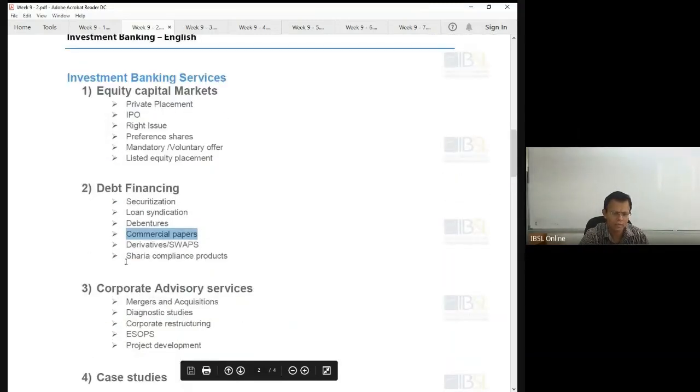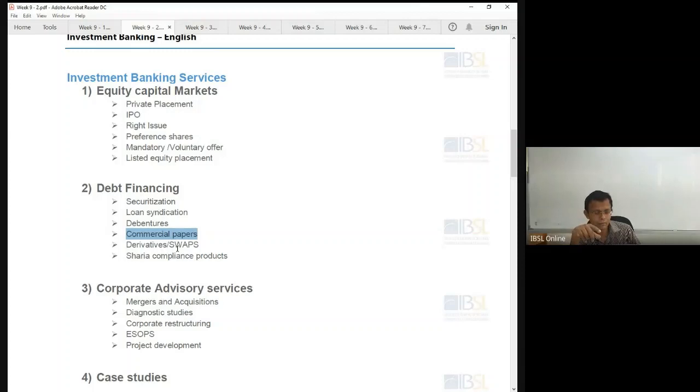I don't know whether I can remember, I think there were some small notes on Sukuk bonds. So types of bonds: junk bond, Sukuk bond, then the Panda bond. I will be giving that to you if I have not given it already. Sukuk bond is the bond issued under Sharia compliance, under the Sharia laws. Same bond, very similar, but they are actually issuing under Sharia. We call it Sukuk.